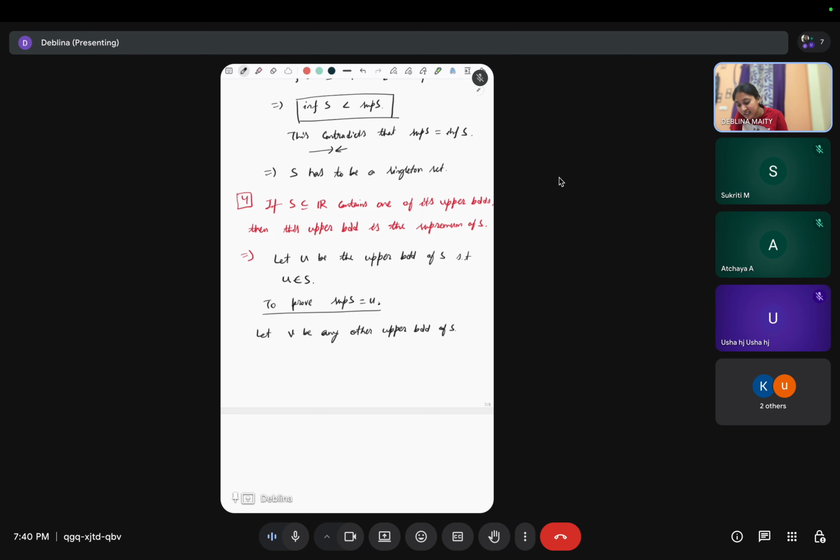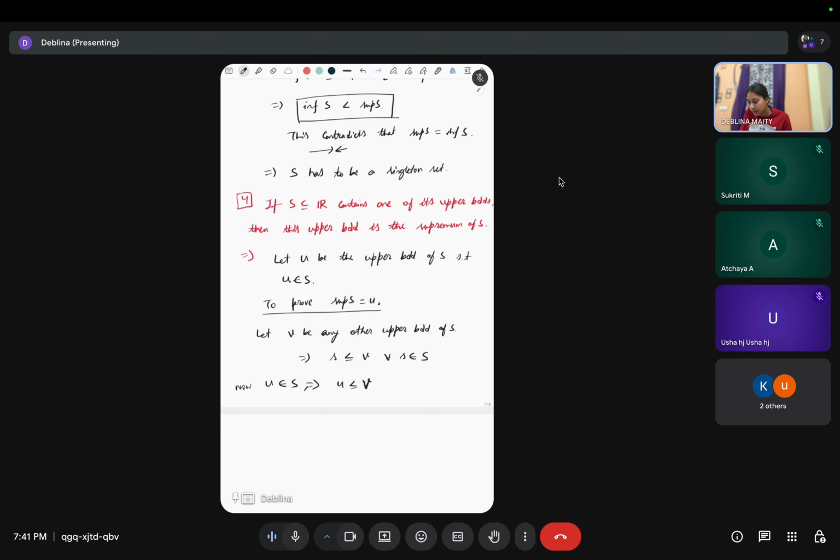So V is any other upper bound means what? This means s less equals to V for all s belongs to this S, right? Now U belongs to this S. So U also satisfies this property. This implies U less equals to V,